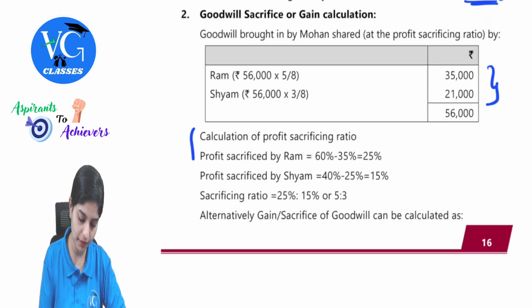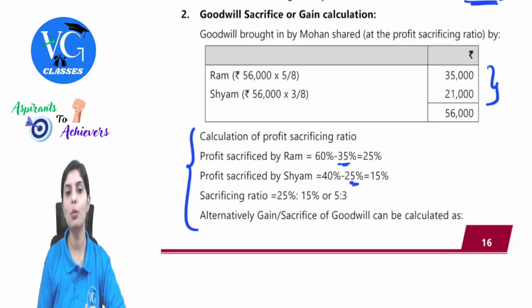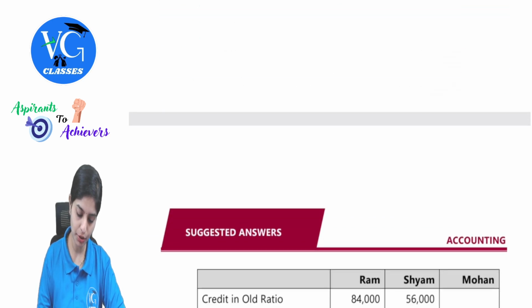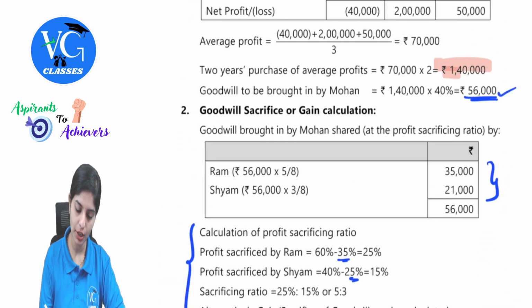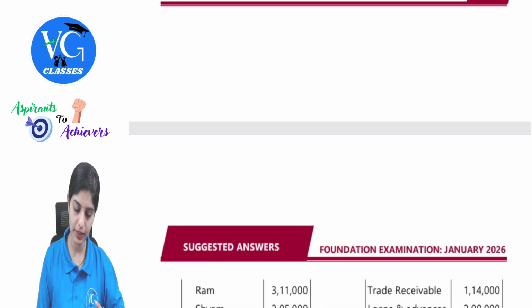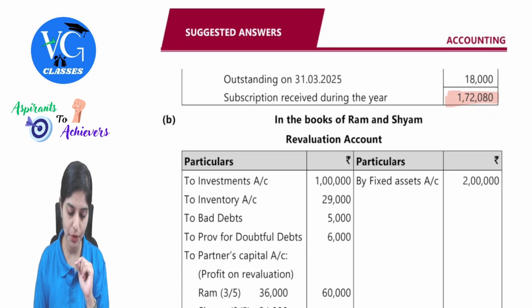So here they have also given the calculation on the basis of proportion, because Mohan was given a 40% share in profits, is what the question says. So you can also calculate it likewise. If not, you can easily do it like the working which I showed. So this was with respect to the treatment of goodwill. Do it properly, guys. It will definitely have good weightage.